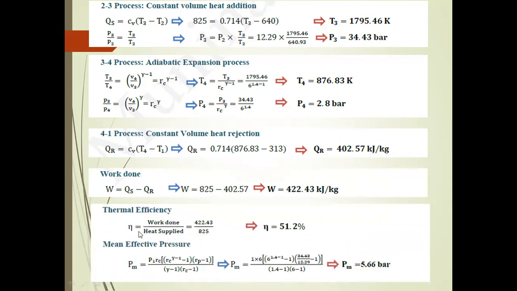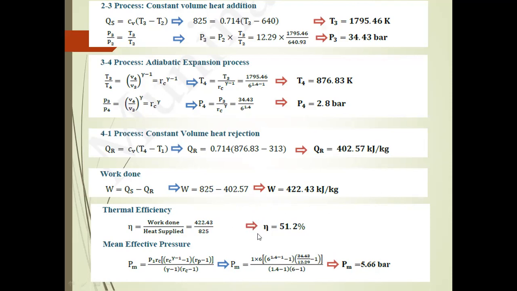Thermal efficiency, eta, is equal to work done divided by heat supplied, where work done is heat supplied minus heat rejected. Finally, we get the efficiency as 51.2%. Generally, to increase the efficiency we have to increase the compression ratio. But in the Otto cycle, the compression ratio is only from 6 to 12. What is the meaning of 6? It means 6 parts oxygen and 1 part fuel. For example, to burn 1 kg of hydrocarbon fuel, 6 kg of oxygen is required.